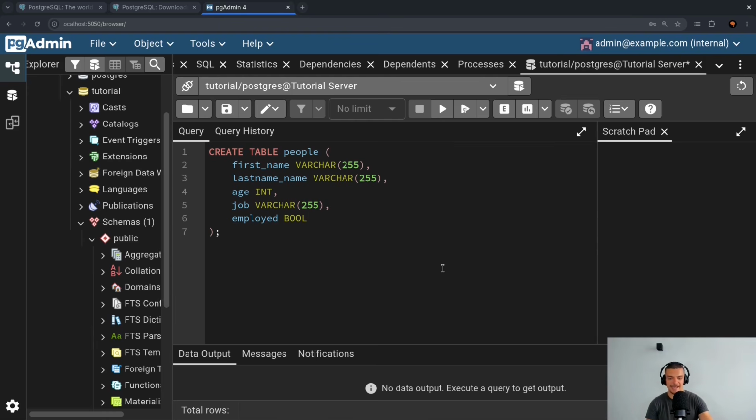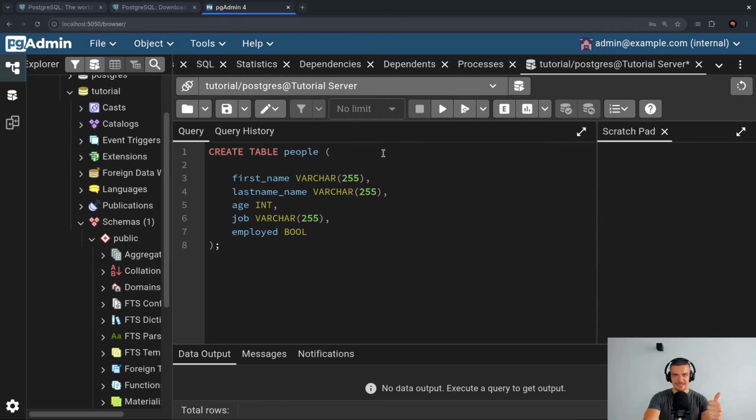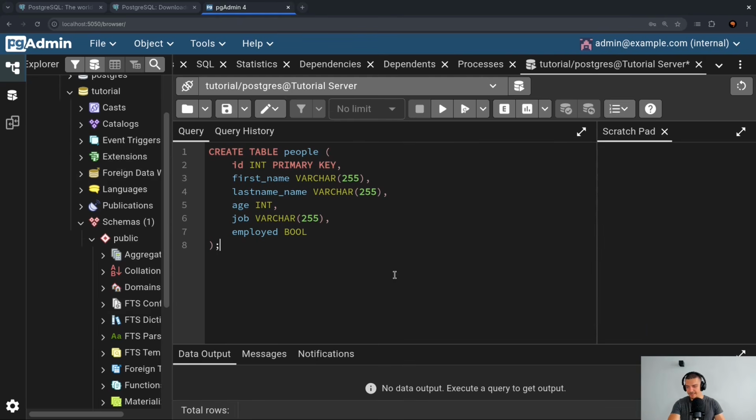Now, one thing that we also want to add here is something called a primary key. And the primary key is the column that we use to identify individual users. So I can have a person with the same first name, last name, age, job, and employment status, but that doesn't mean that it's the same person. And to distinguish the people, I need a column that is unique, not null. So it has to always be set. It's always unique. And it has to be the identifier, which we can call ID here. And I can say ID is an integer. In this case, it's just going to be a number. And I can say primary key. This is going to make this the identifier of this table. So that is the most simple thing that we can do.